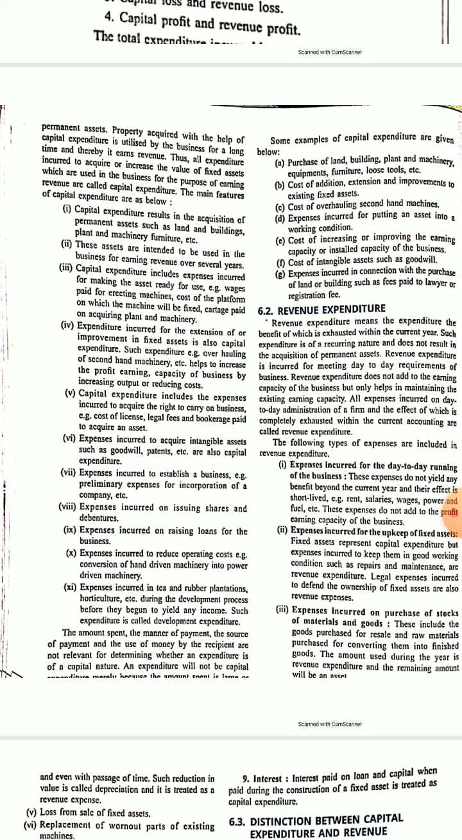Cost of addition, extension and improvements to existing fixed assets, like upgradation of machinery, upgradation of IT software, all these will come into capital expenditure. So any expenditure whose benefit will be available for a long time will be supposed to be a capital expenditure. That is the main thing.